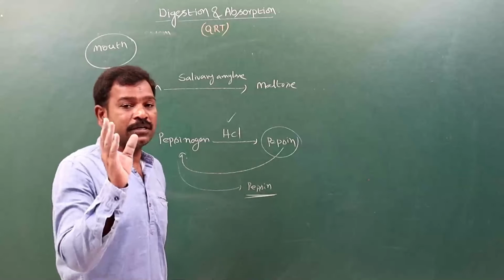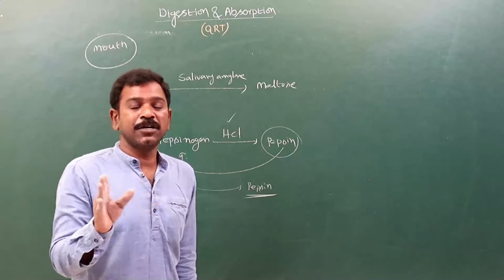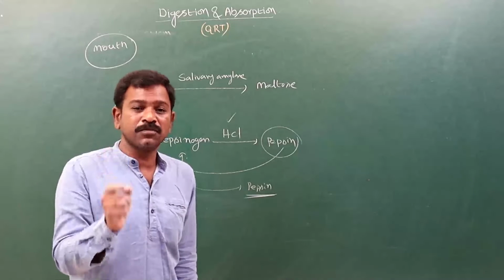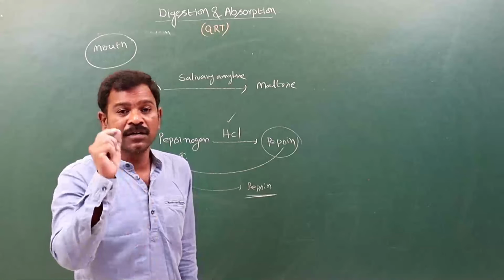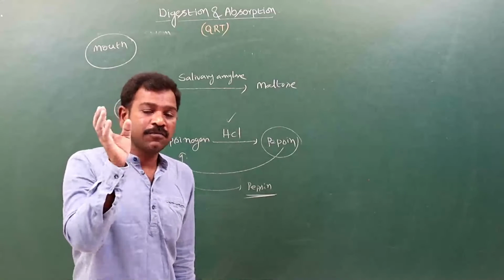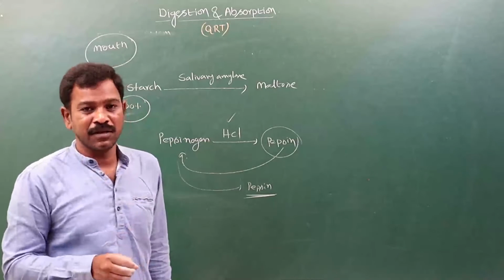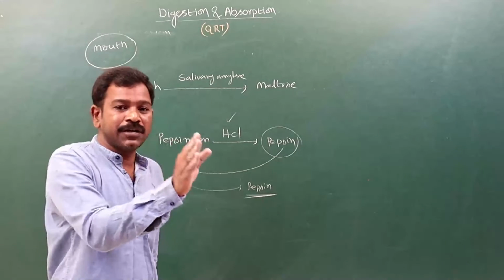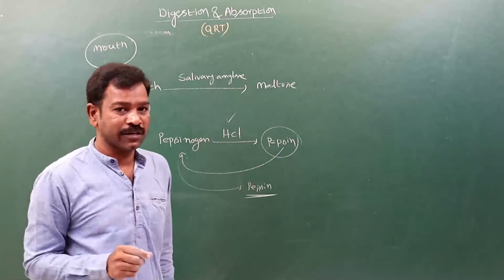And at the same time, absorption of lipids. Generally, the simple forms of the lipids are fatty acids and glycerol. These are insoluble in water and blood. That's why these fatty acids and glycerol first convert into micelles. Those micelles enter into the epithelial cell which is present in the wall of the small intestine.